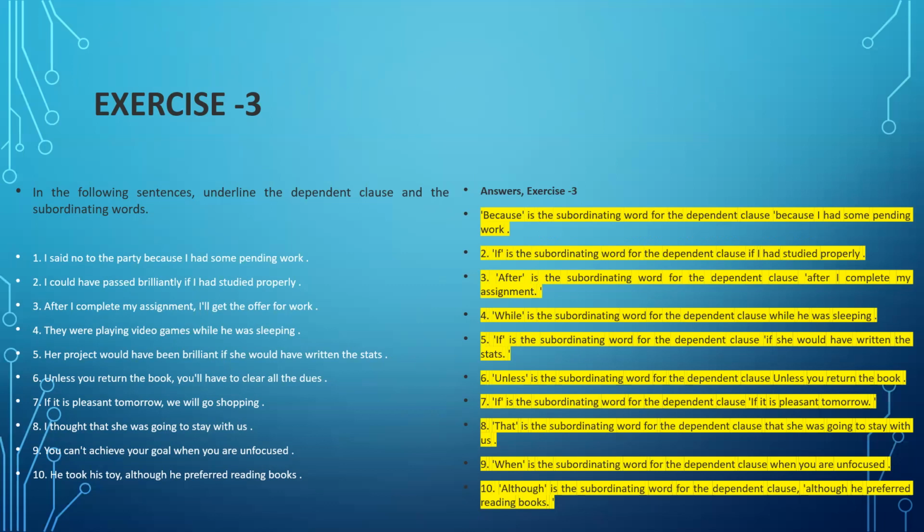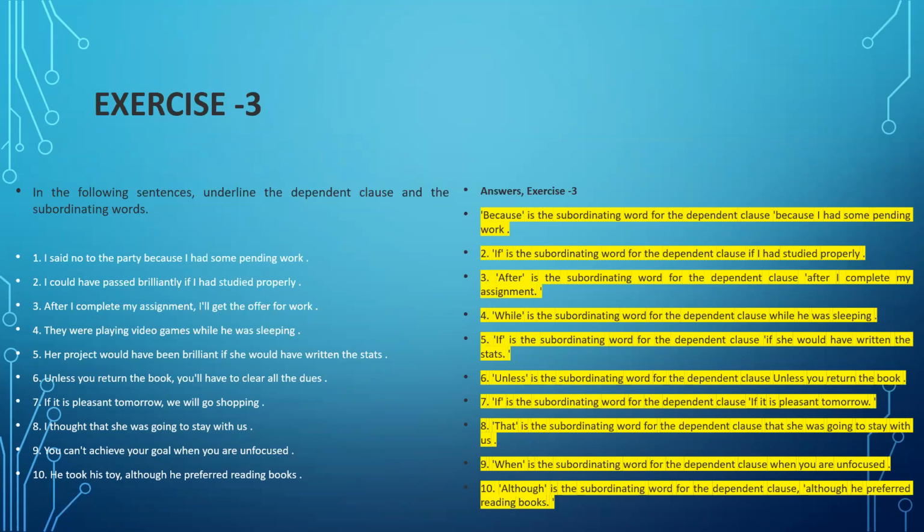Seventh sentence, "if" is the subordinating word for the dependent clause "if it is pleasant tomorrow." Again, this is depending on "we will go shopping." This is the main clause. "I thought that she was going to stay with us" in the eighth sentence. "That" is the subordinating word for the dependent clause "that she was going to stay with us."